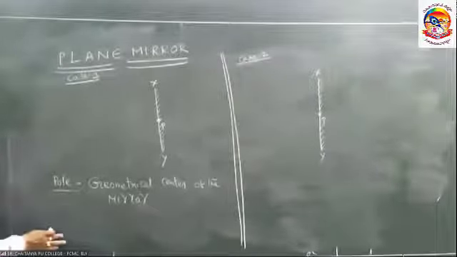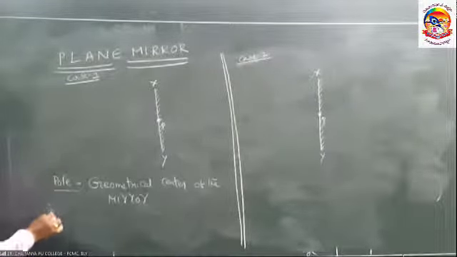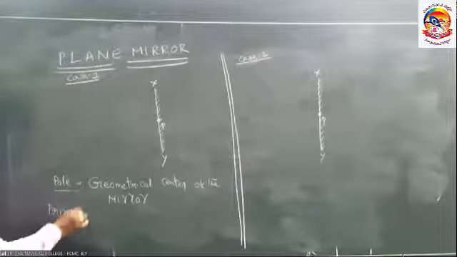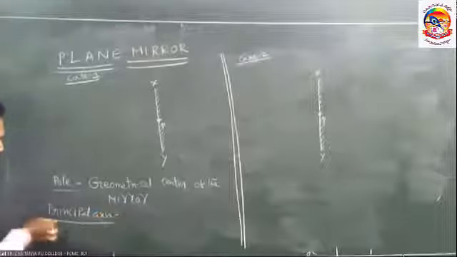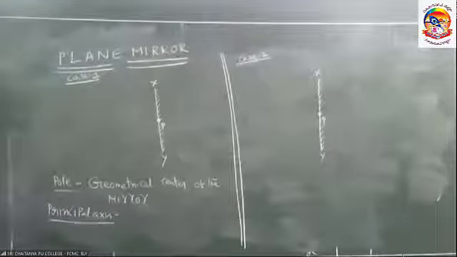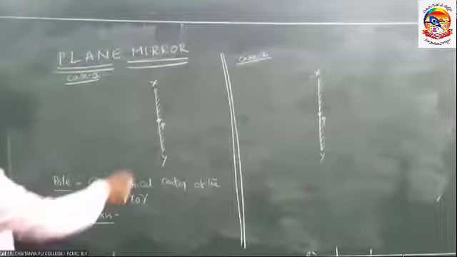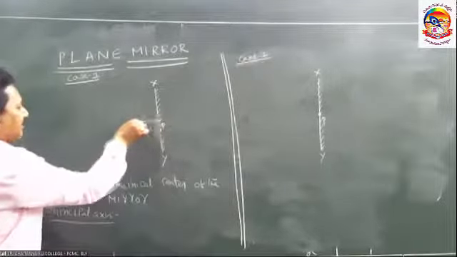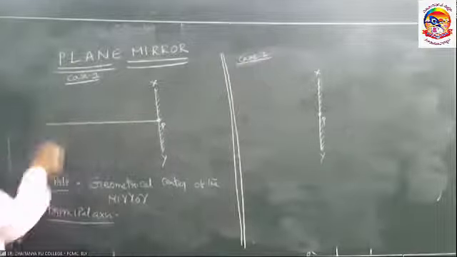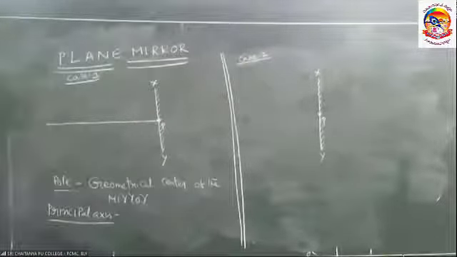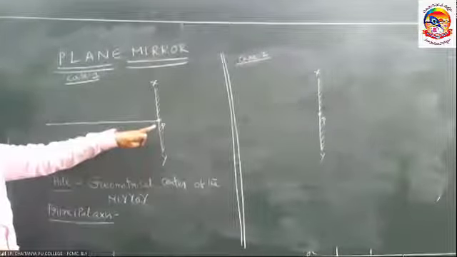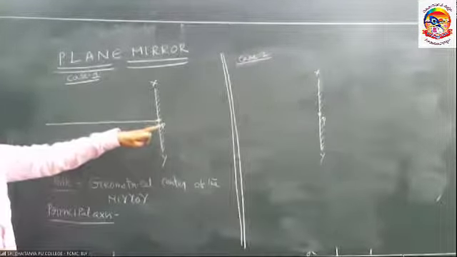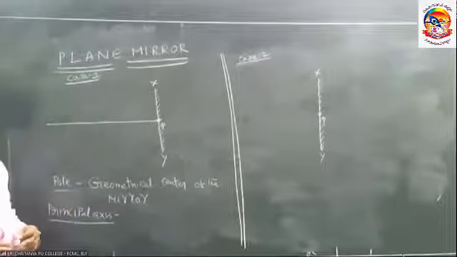Then the next important one, principal axis. Principal axis in a plane mirror. The principal axis is nothing but, it is a straight line which is drawn perpendicular to the mirror, passing through the pole. What is the principal axis?